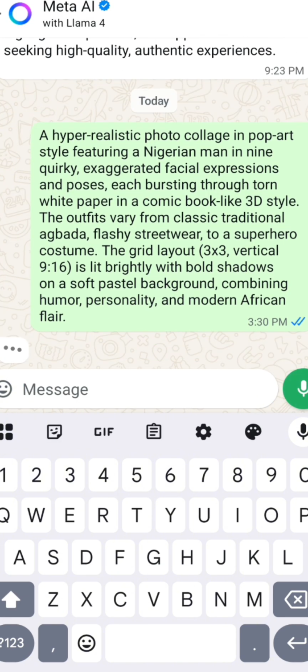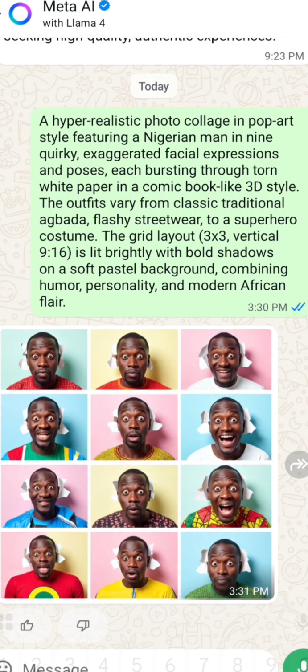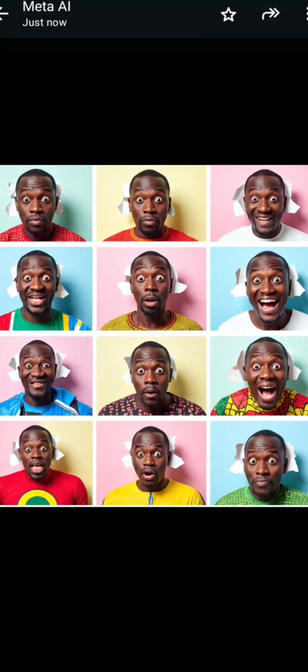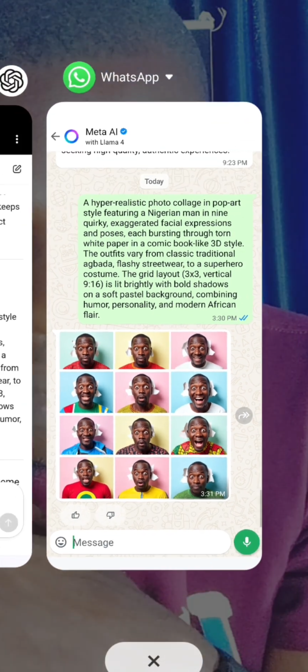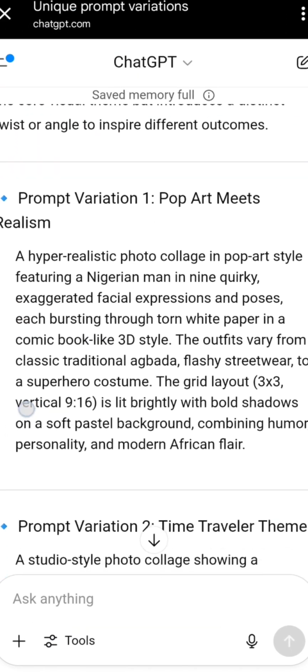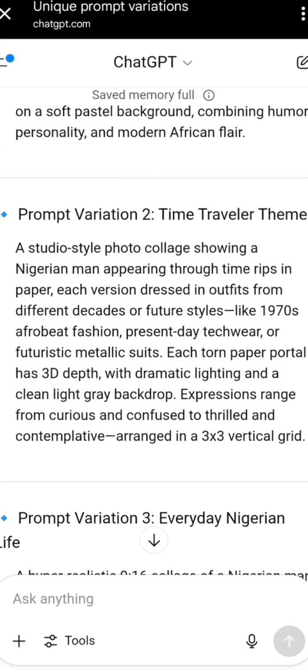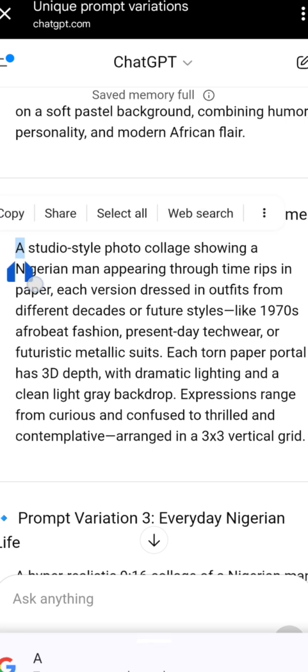WhatsApp can now generate images for you. Now this is not for business WhatsApp, this is for your normal WhatsApp. Now you can see this is what WhatsApp gave to me. I've seen this. This is super amazing. Now if I want another one, I will go back to ChatGPT. That was the first prompt. Let me copy the second one